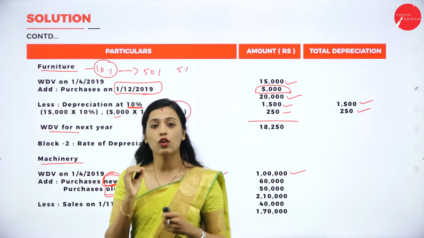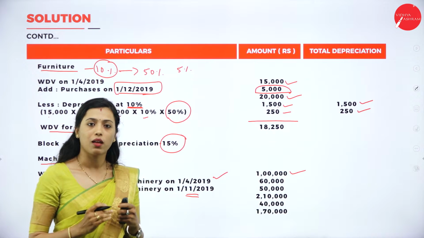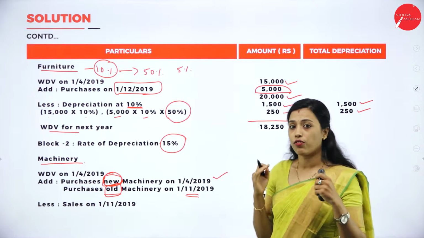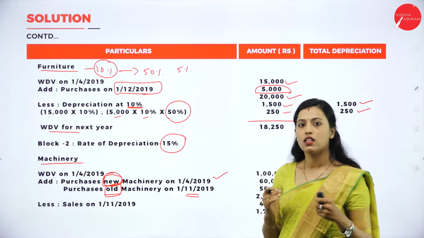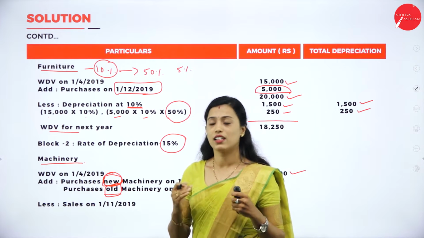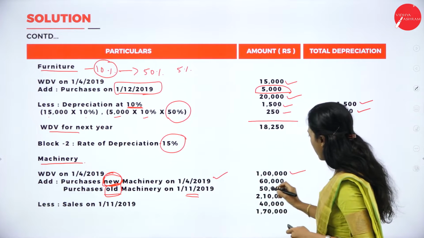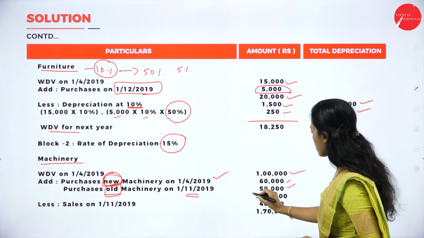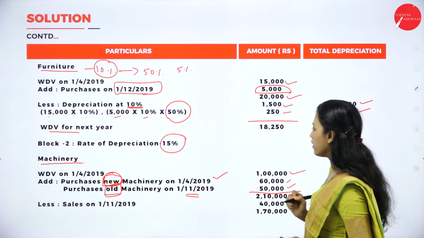Only for new machinery purchased we can claim 20% additional depreciation, but if any old machinery purchased we cannot claim additional depreciation. So 1 lakh plus 60,000 plus 50,000, it is 2,10,000.